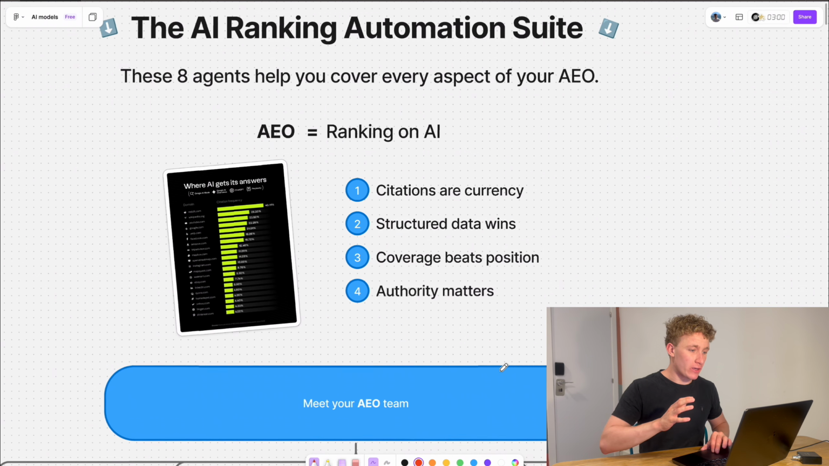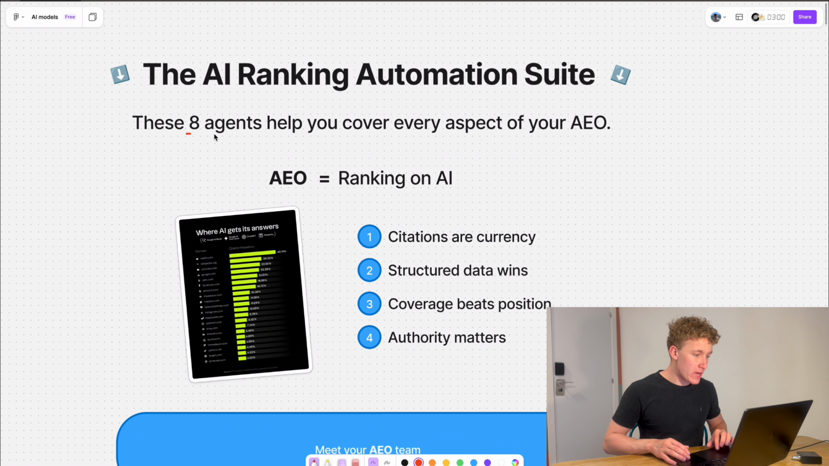Okay, so the question that a lot of business owners are asking at the moment is, how do I rank on ChatGPT? Now, we have built a set of AI agents which handle everything to do with AEO. AEO is answer engine optimization, and it's essentially the process that gets you ranking on large language models like Perplexity, ChatGPT, and Claude. So let me introduce you to these AI agents, and we call it the AI Ranking Automation Suite. And like I said, we've got 8 agents here that help cover every single aspect of your AEO.